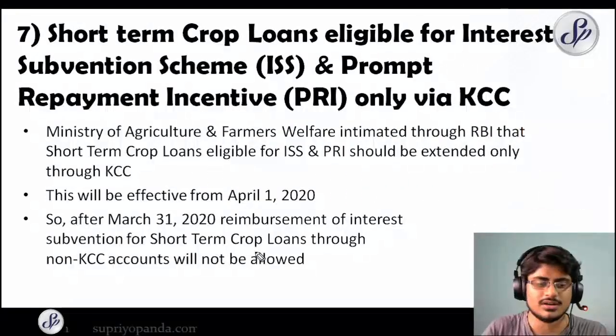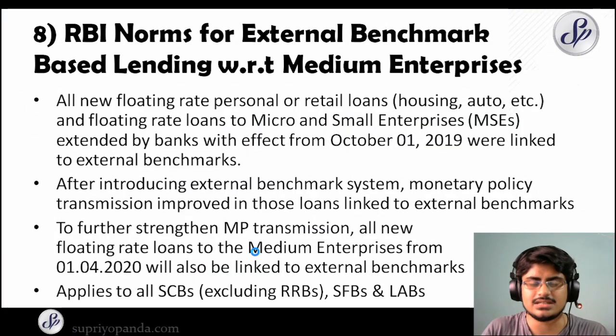So very important. Let's move to item number 8. RBI norms for external benchmark based lending with reference to medium enterprises. So all new floating rate personal or retail loans, the housing, auto, etc., and the floating rate loans to micro and small enterprises extended by banks with effect from October 1st, 2019 were linked to external benchmarks. So all of these loans, the housing, the auto, the micro and the small enterprises, all the floating rate loans of those sectors were already linked to the external benchmarks.